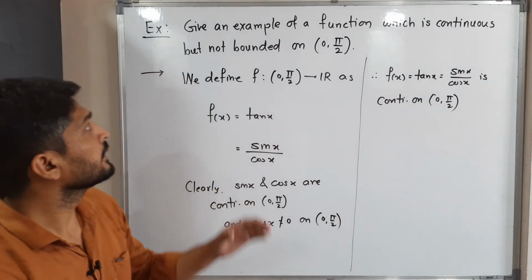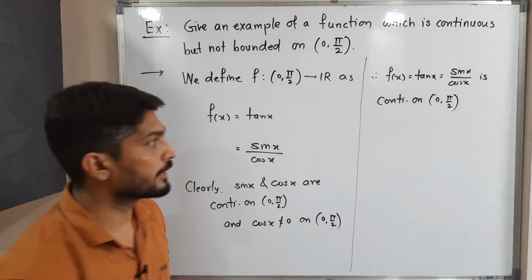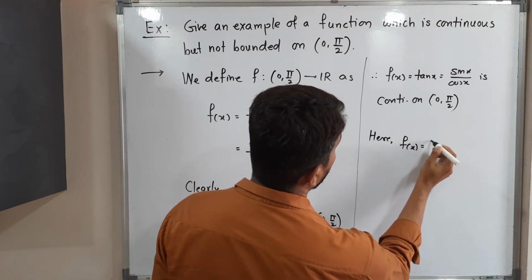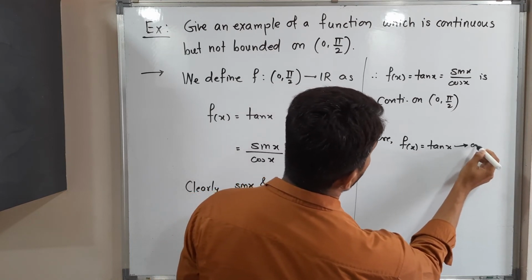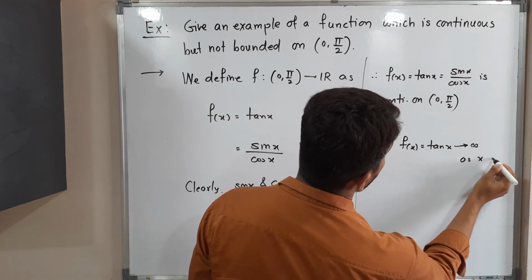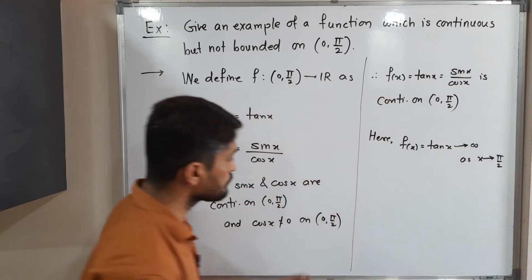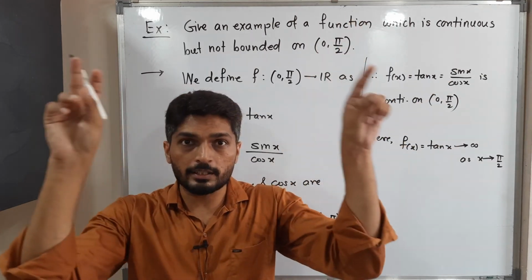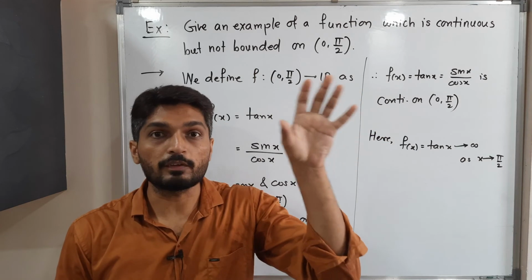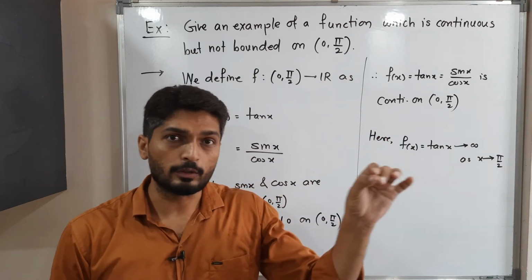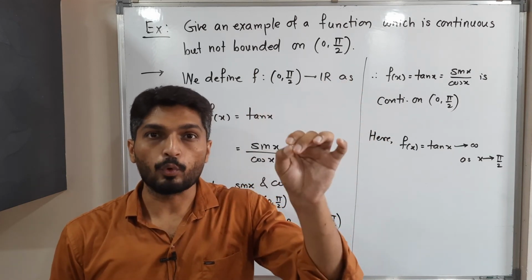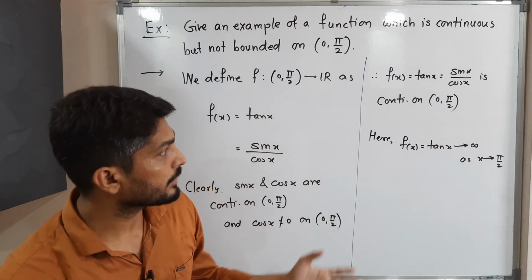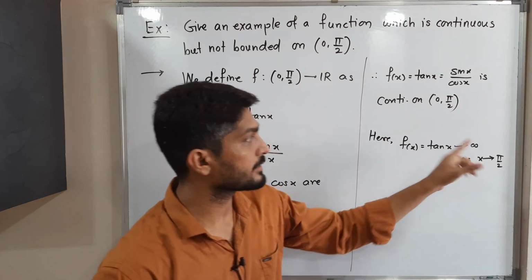Now the last thing is we have to prove that the function is not bounded. So here f of x is equal to tan x goes to infinity as x tends to pi by 2. As x moves towards pi by 2, tan x goes to infinity. In 10th standard we have already studied that table in which we have seen the values of sin, cos, tan at 0, pi by 3, pi by 4. There tan pi by 2 is infinity, we have already seen. So as x tends to pi by 2, tan x tends to infinity.